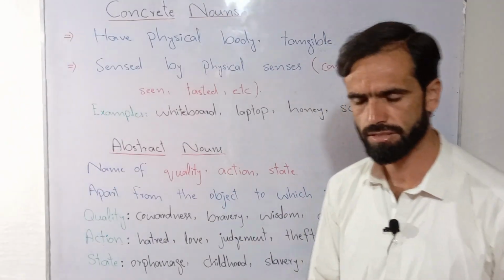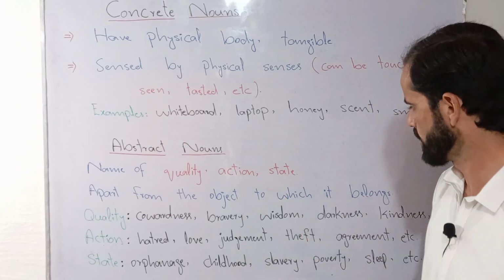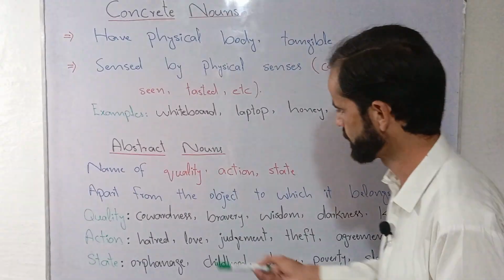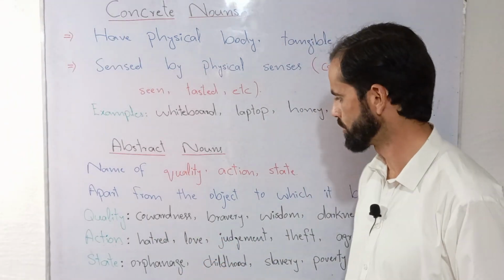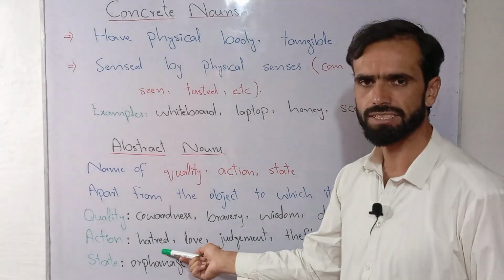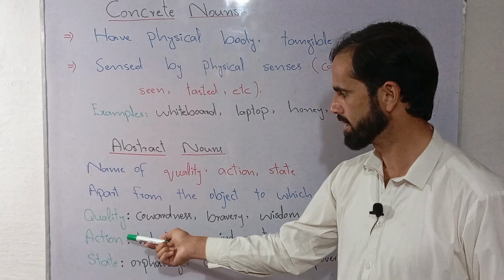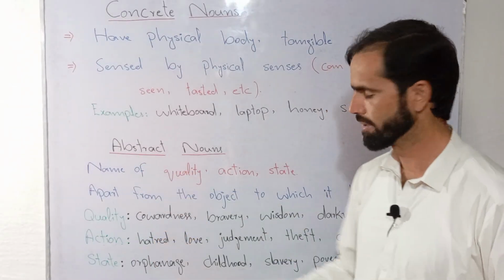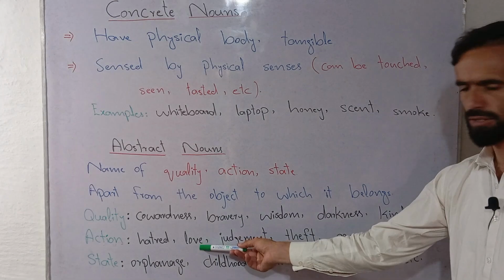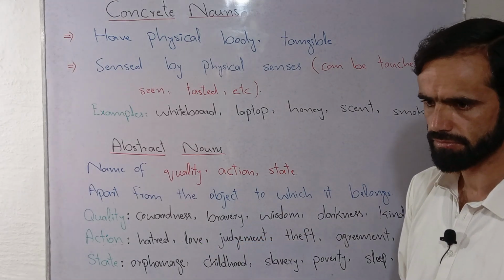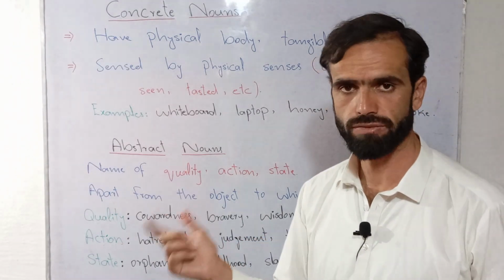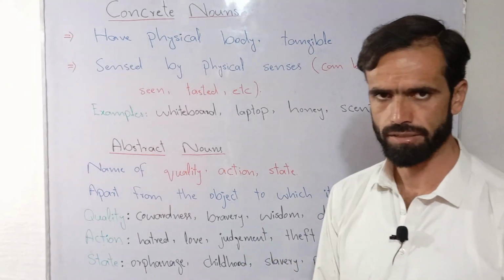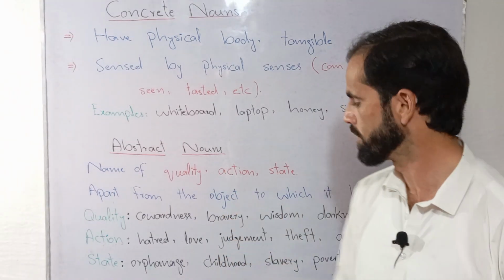For example, there are some nouns that are derived mostly from verbs. Let's suppose there is a verb hate. From hate we can derive the word hatred, and hatred is an abstract noun that refers to an action. There is a word love. Love is a sort of conversion, where conversion means both noun and verb are from the same root.